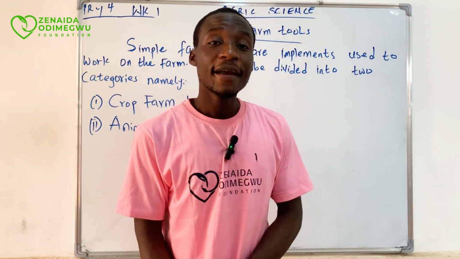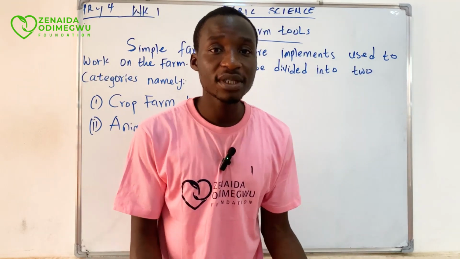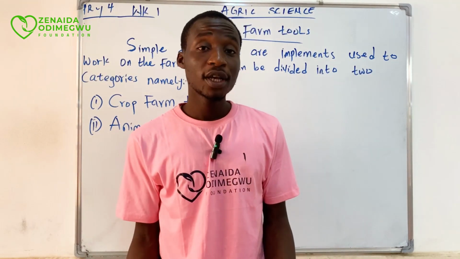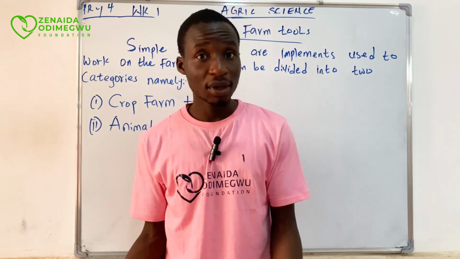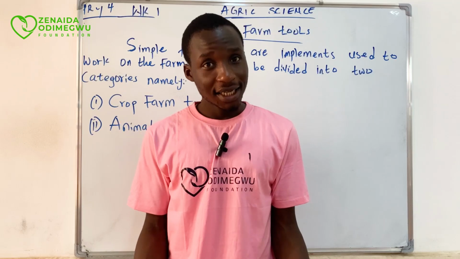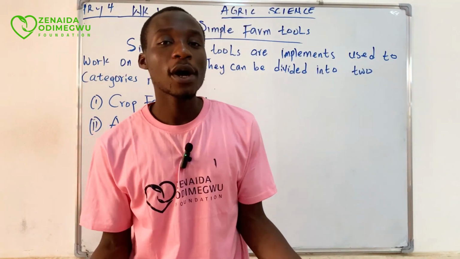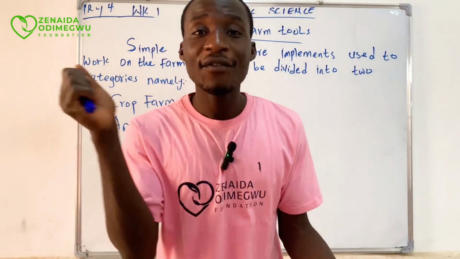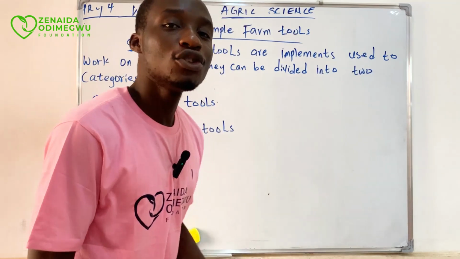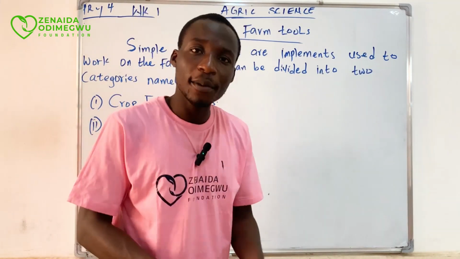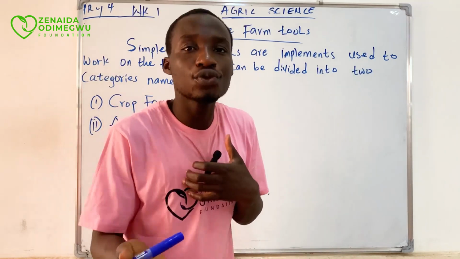What again? Making of ridges, right? That is work. Making of heaps, that is work. Sweeping of the places where you keep your animals, that is work. Feeding of your animals, that is work. Giving your animals water, that is work. Harvesting your crops, that is work. So now, those things we use to work in the farm, we call them simple farm tools.